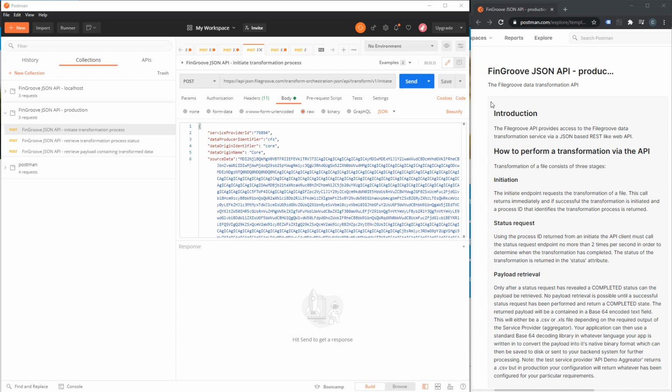So the first call of the API is called initiate transformation process. The second call retrieves the status of that process, and only when you receive a status that says completed will you proceed to actually retrieve the payload using the retrieve payload API call. So that's why it's broken into three separate calls. It means you can provide feedback to your clients who may be waiting on a transformation with progress and status.